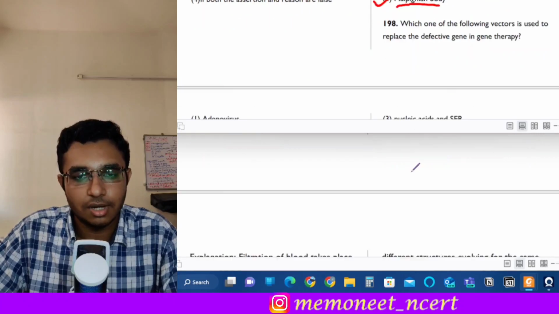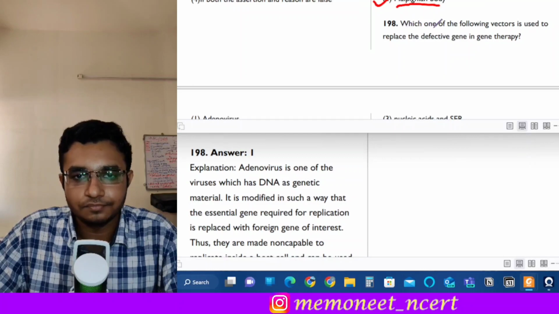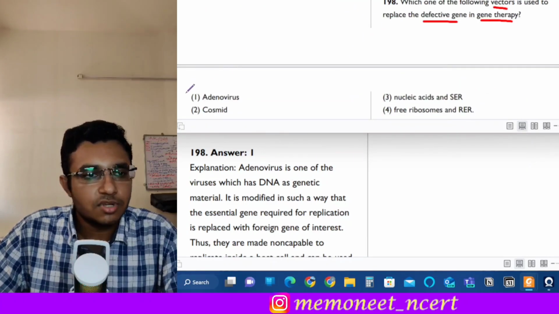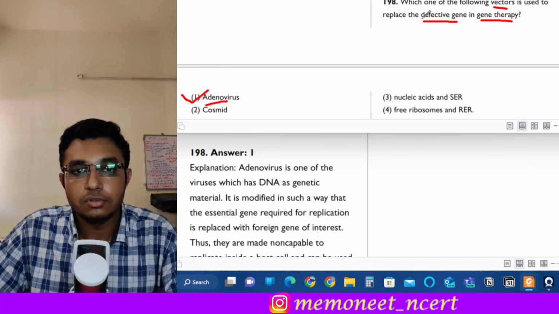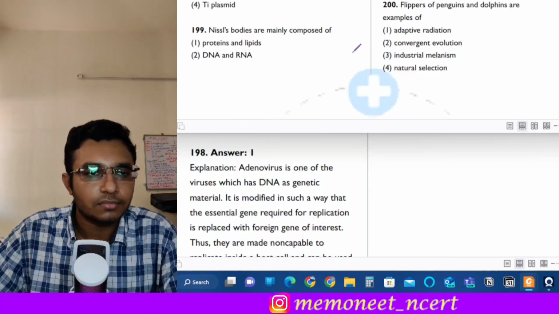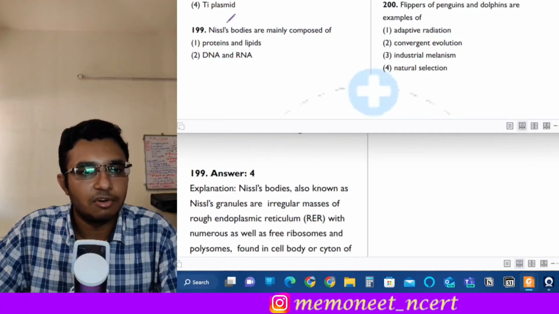Next is question number 198. It states that which of the following vectors is used to replace the defective gene in gene therapy? Okay, so the answer to this question is option 1. Adenovirus is a vector which is used to replace the defective gene in gene therapy. Okay, moving on to the next question, which is the penultimate question, question number 199.